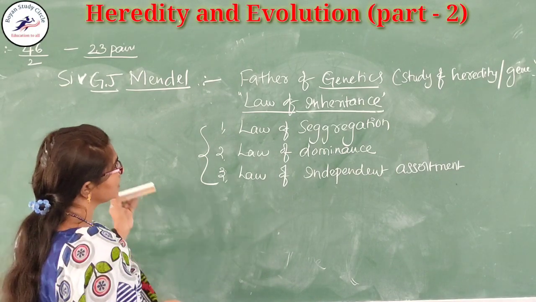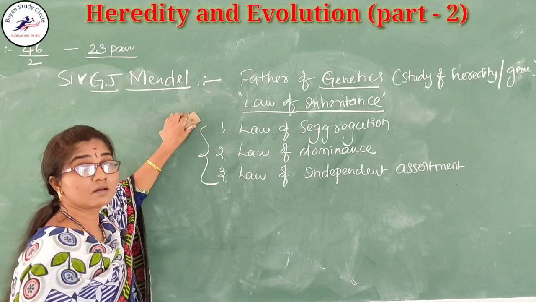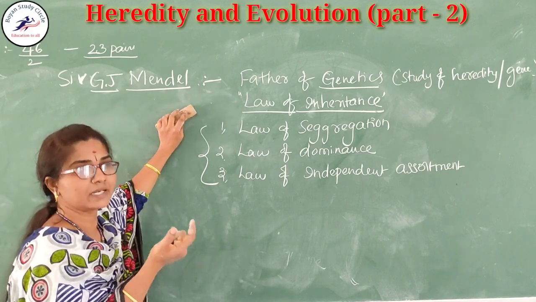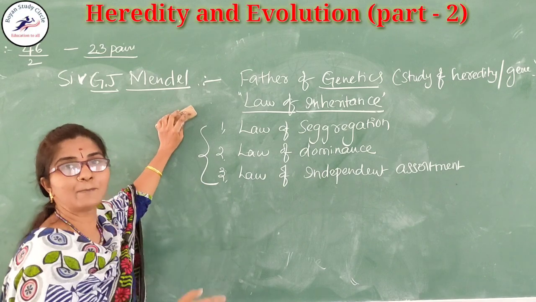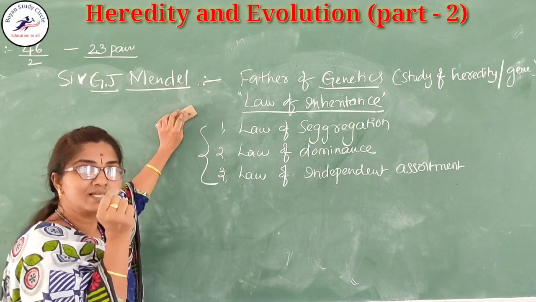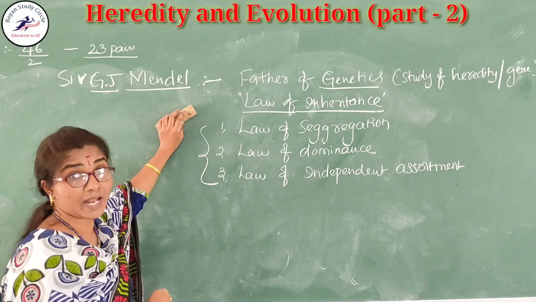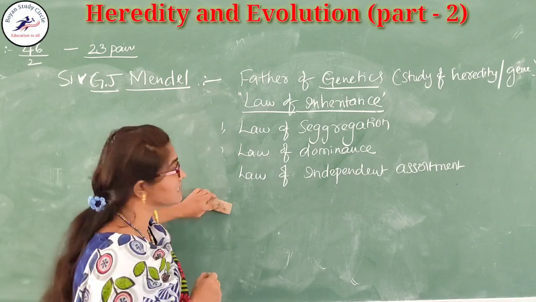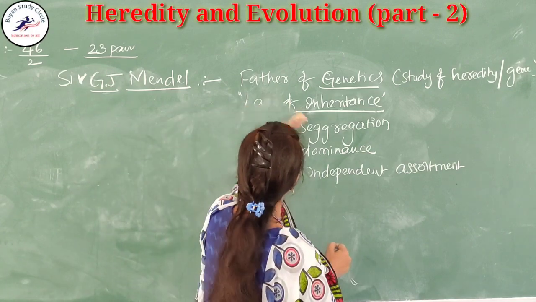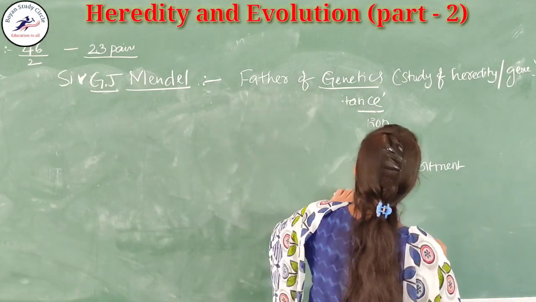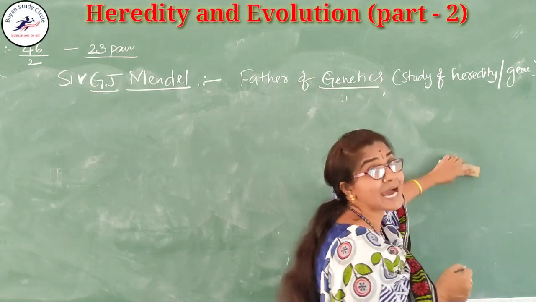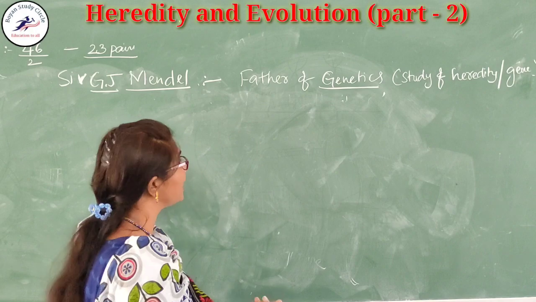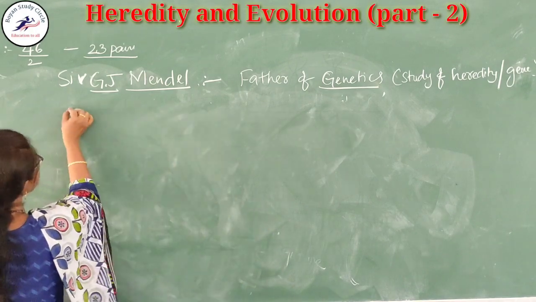For doing an experiment, Mendel needed one plant. He looked over the surrounding plants and animals, but he was keenly interested in one plant, that is Pisum sativum. What is meant by Pisum sativum? This is nothing but the garden pea plant, that is called the garden pea plant.